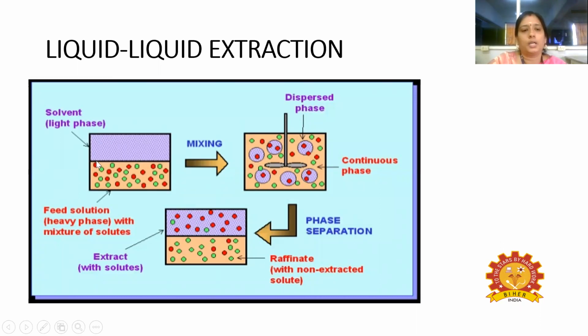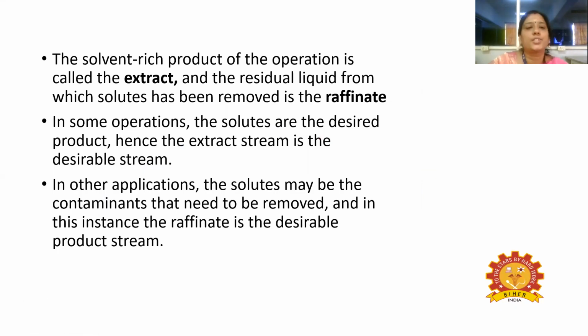The solvent phase will act as the light phase, and this is the dispersed phase, and phase separation takes place. The phase which separates on top is called the extract, and the bottom phase is called the raffinate. The solvent rich product of the operation, where the solvent is highly present, is called the extract, and the residual liquid from which the solute has been removed is called the raffinate phase.